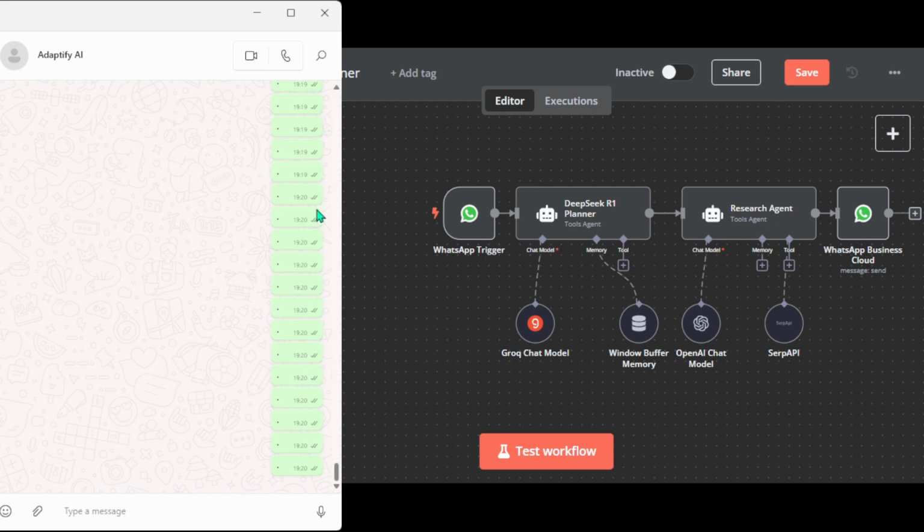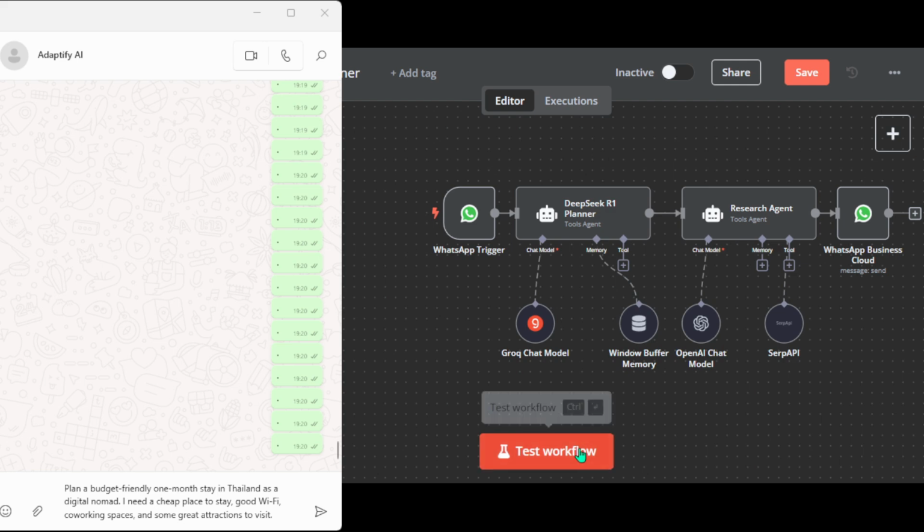Let's say I wanted to plan a budget-friendly 1-month stay in Thailand as a digital nomad. I need a cheap place to stay, good Wi-Fi, co-working spaces, and some great attractions to visit. Let's test the workflow. Normally you wouldn't do this if the setup is active, but I want to show you the flow. So I'm going to hit this workflow